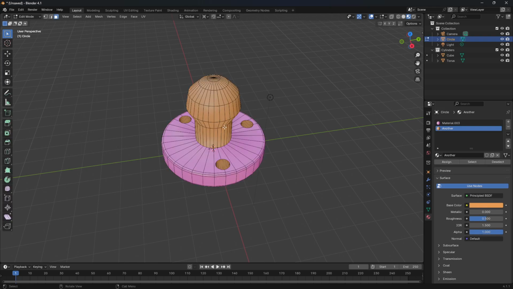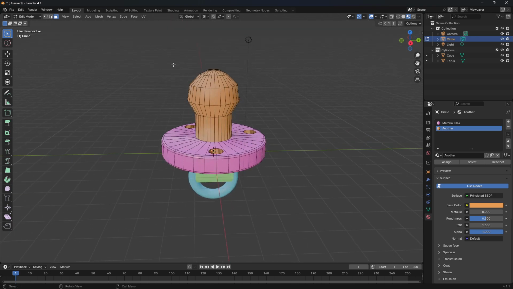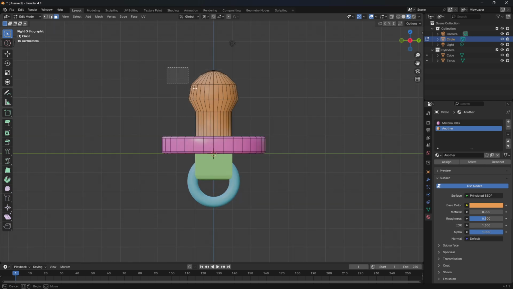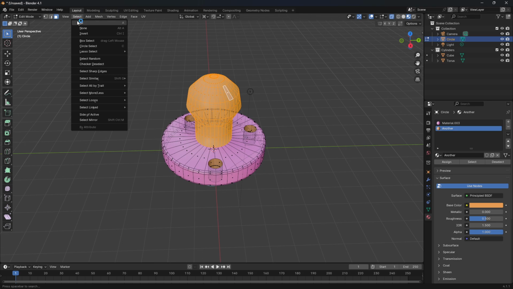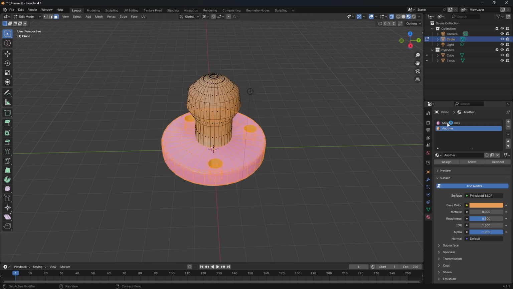Let's go to edit mode, and for example, try to fix that. With going to right orthographic view, again selecting this, and select invert selection. Where is it? Okay, invert selection. Now material tree and assign.